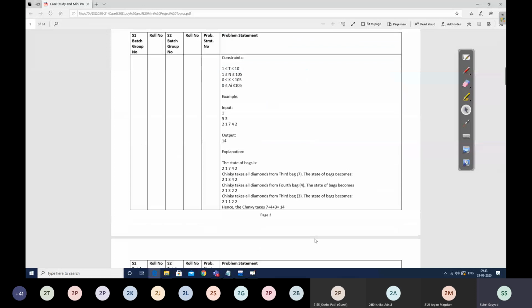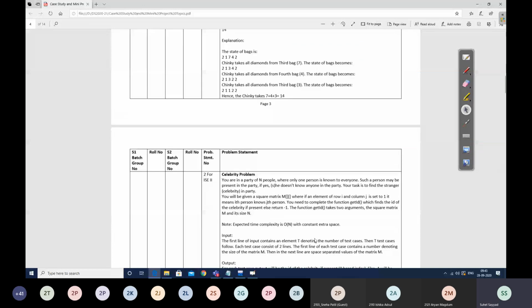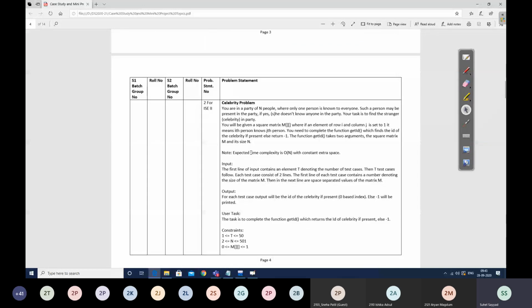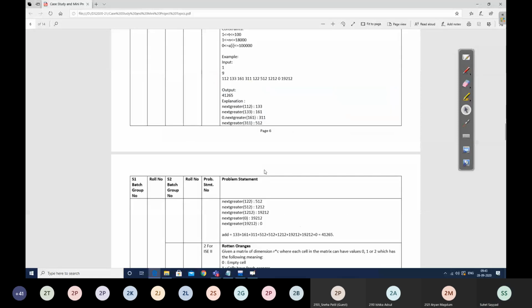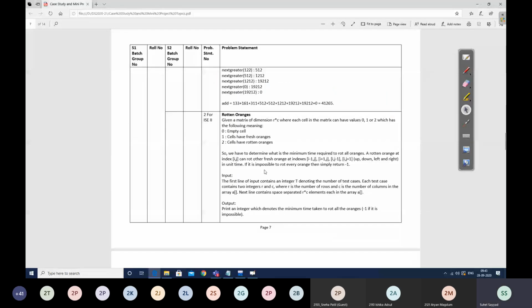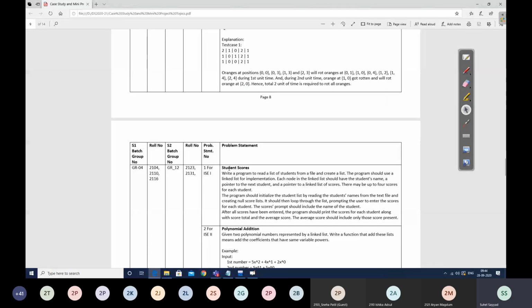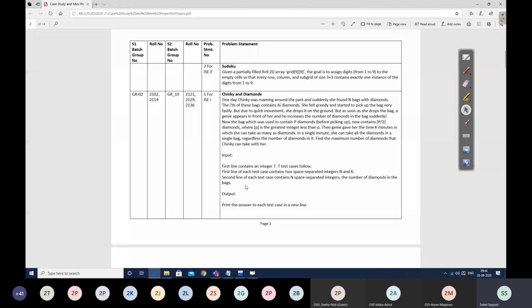Likewise, group number 3 and group number 11 are having the Save Gautam problem statement for ISC 1. Similarly, group number 4 and group number 12 are having student scores for your ISC 1. And at the end of the semester, you have to show the program and implementation for both the problem statements as a part of the mini project.